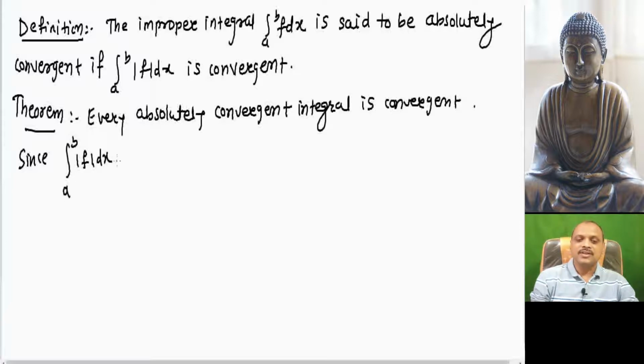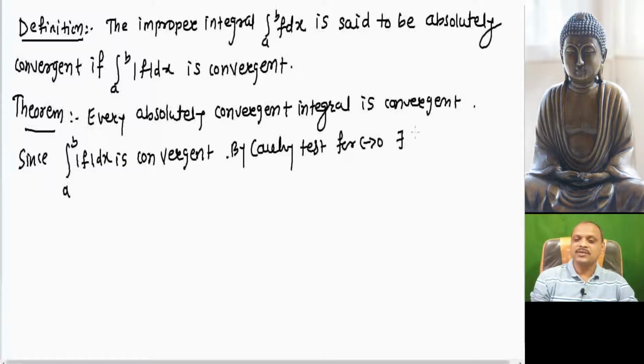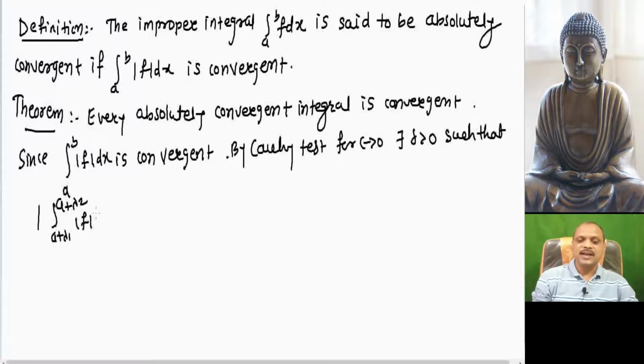If it is convergent, we can apply Cauchy's test. What is Cauchy's test? For epsilon greater than 0, there exists delta greater than 0 such that the mod of the integration a plus lambda 1 to a plus lambda 2 of mod f is less than epsilon when 0 less than lambda 1, lambda 2 less than delta.